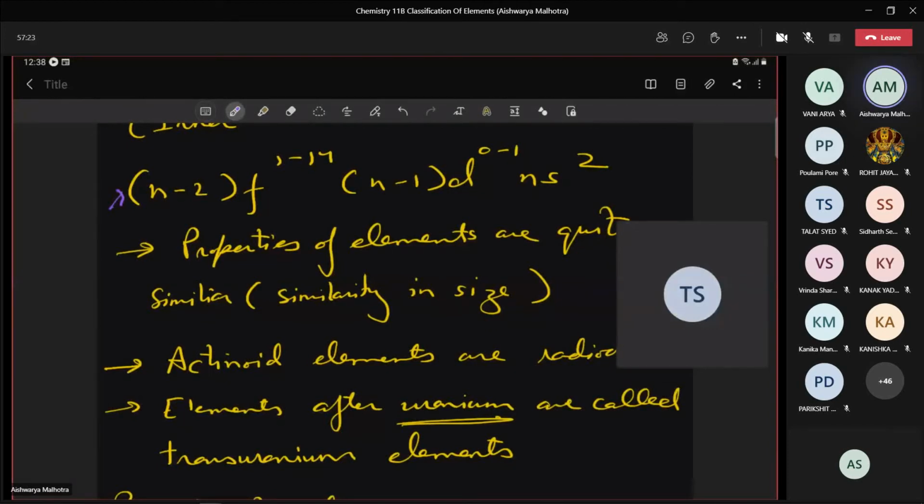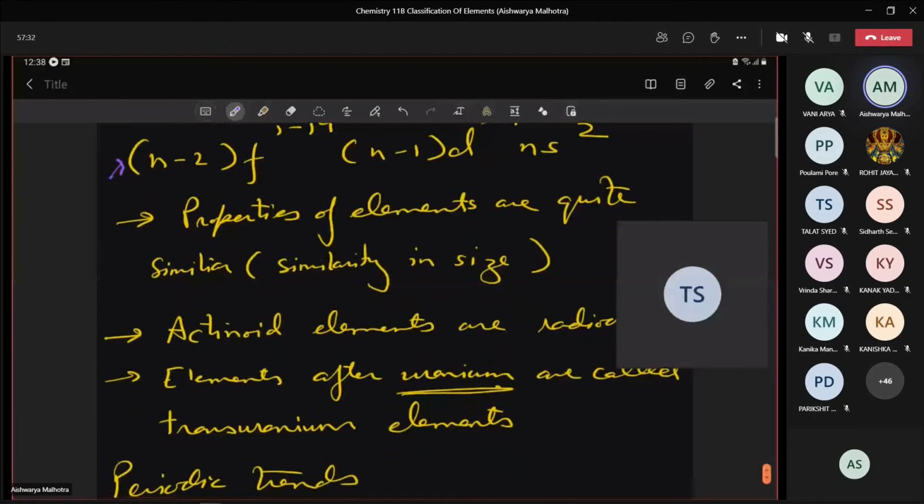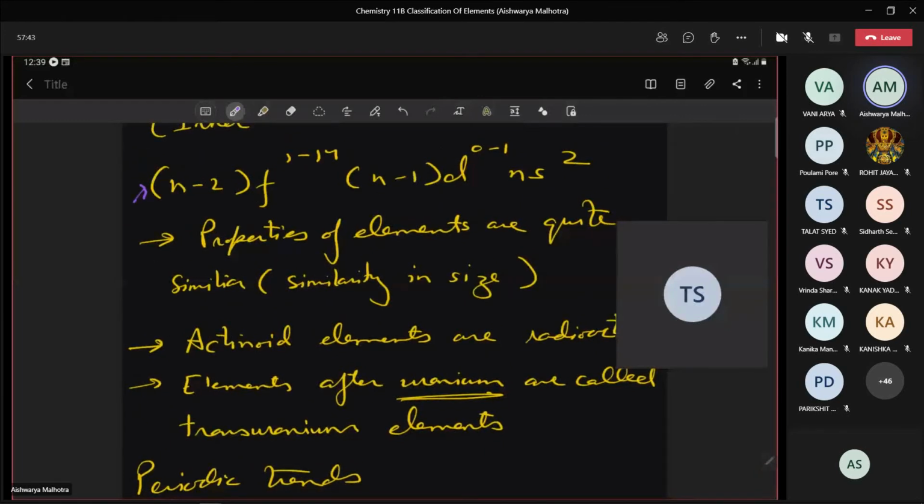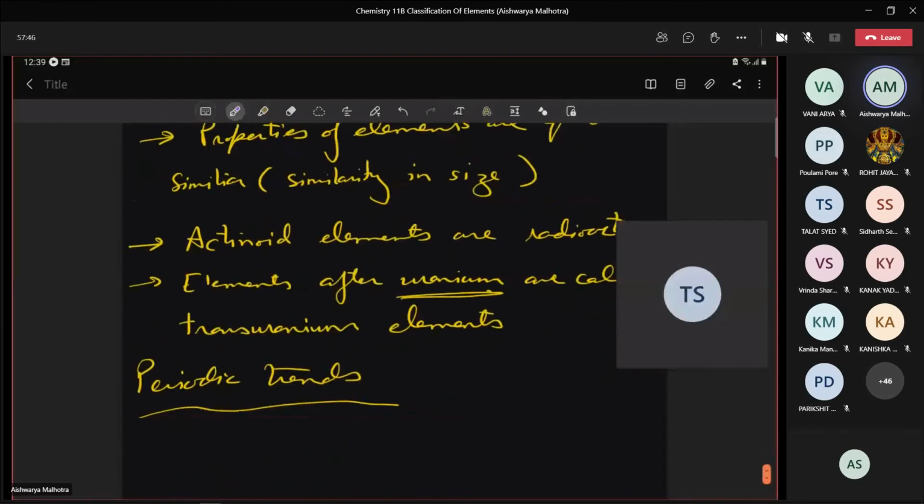Next, please write. Here in this lanthanoid series, the properties of the elements are quite similar because of the similarity in size. They are also paramagnetic. Please write it down, they are also paramagnetic in nature.